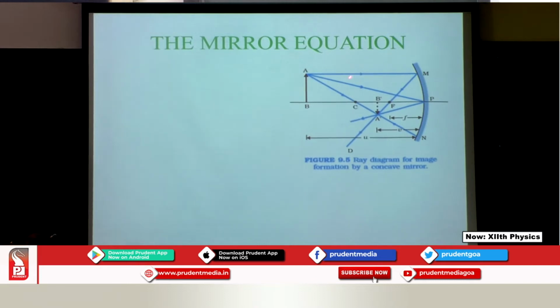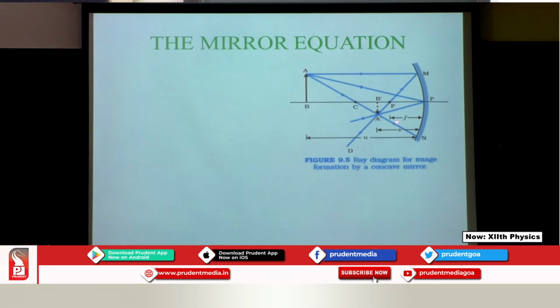So I have chosen these 3 rays, and wherever the 3 reflected rays meet you are going to get your image. So here is the point where you get your image. What can you say about the image? Since it is meeting in front, it is a real image, inverted, and slightly diminished.